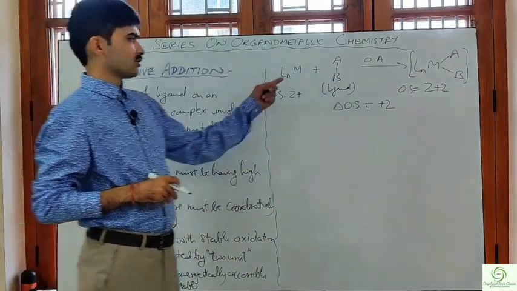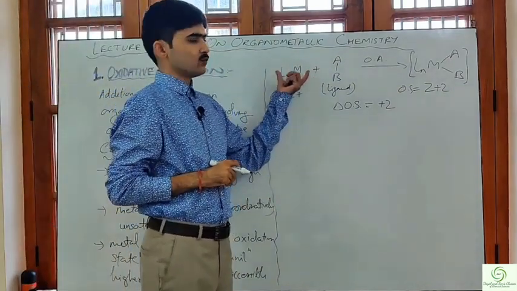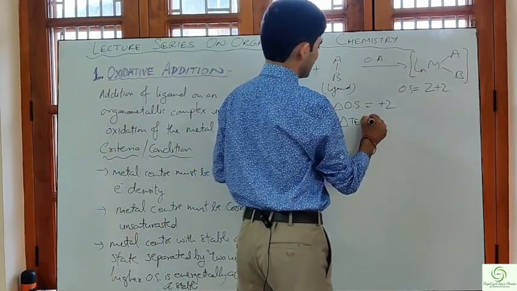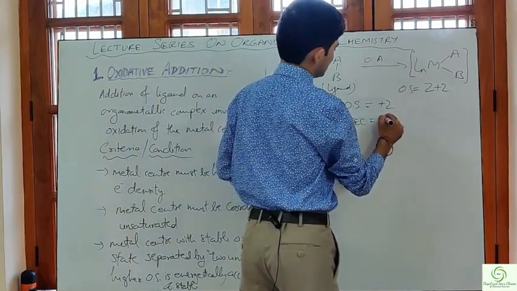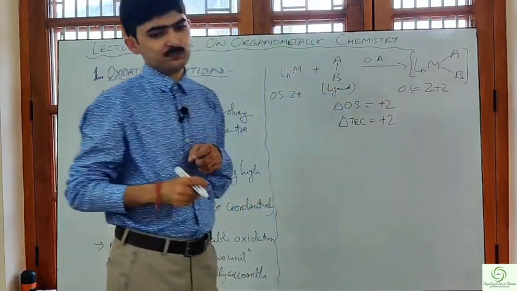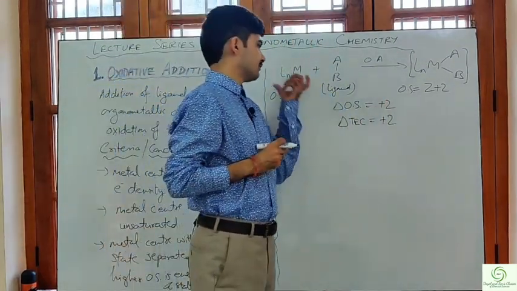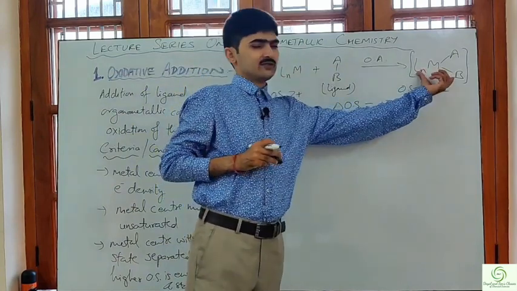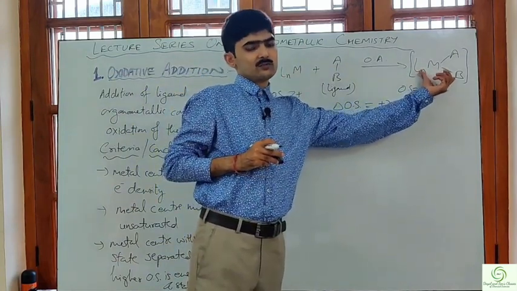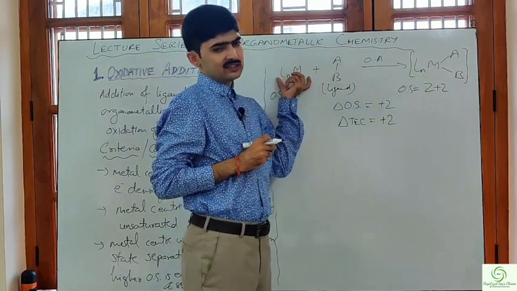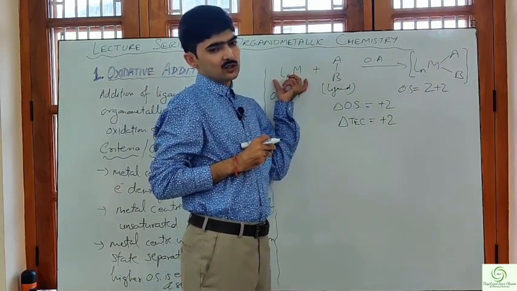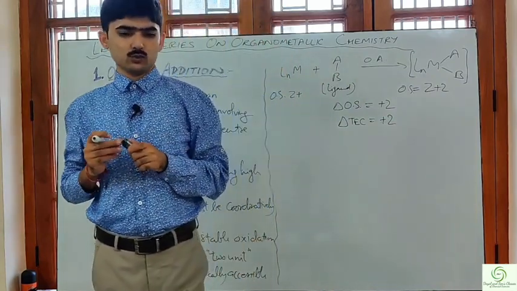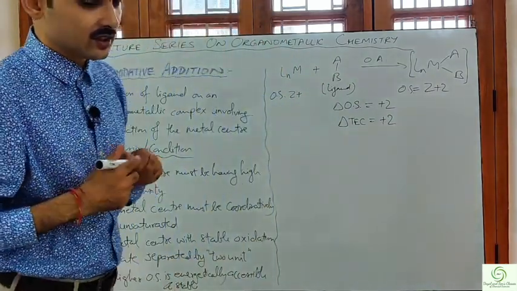And now if we calculate the electron count, what we will find is that the change in the total electron count will also be +2. If we calculate the total electron count for the product complex and subtract the total electron count for the starting complex, that difference will come out to be +2.